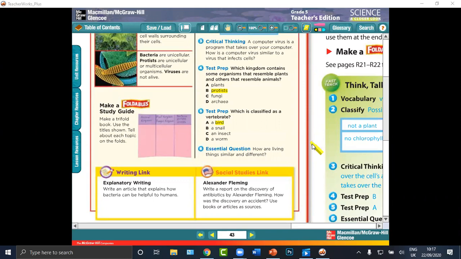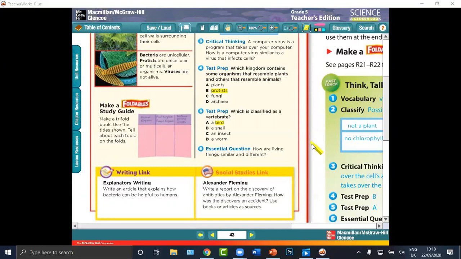They differ in size and structure, and how they obtain food.